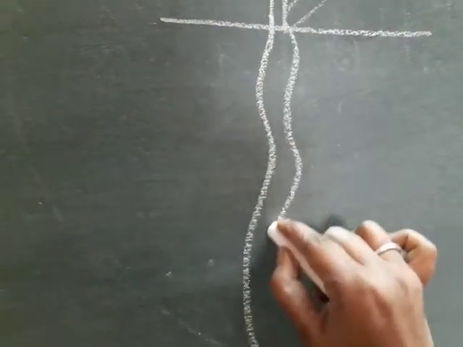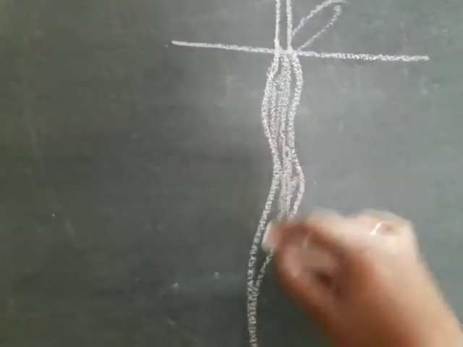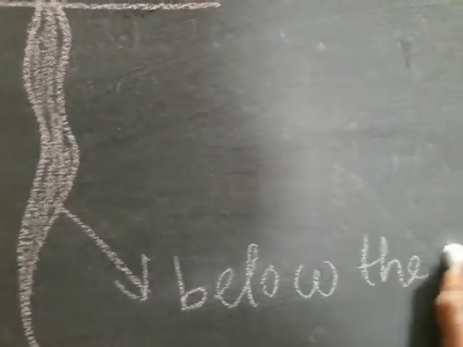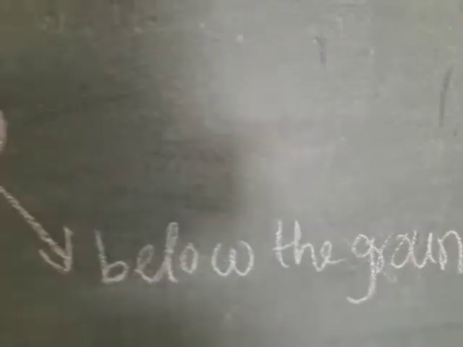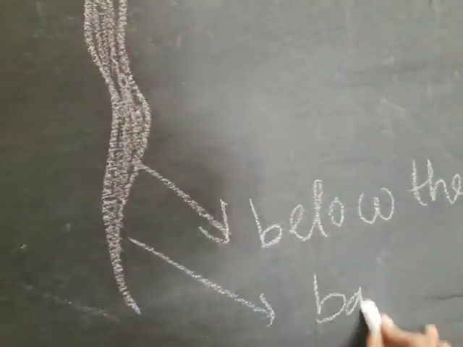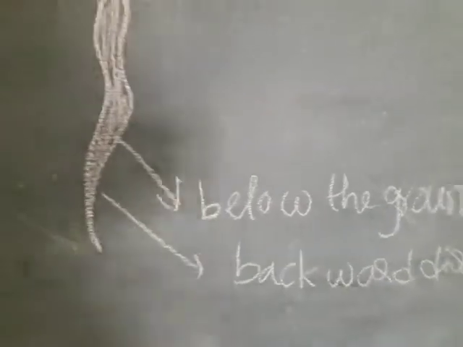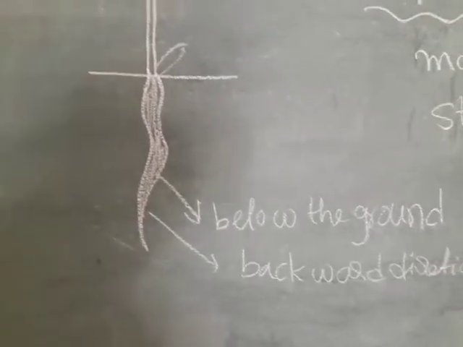The root grows below the ground, in the backward direction into the soil, not above the ground.